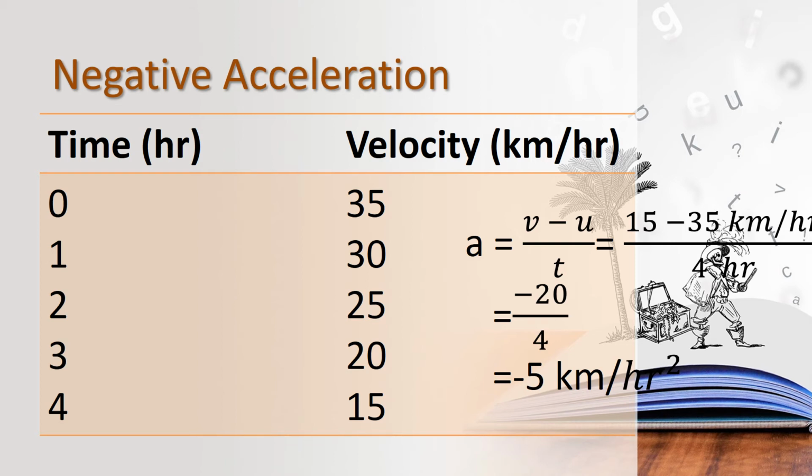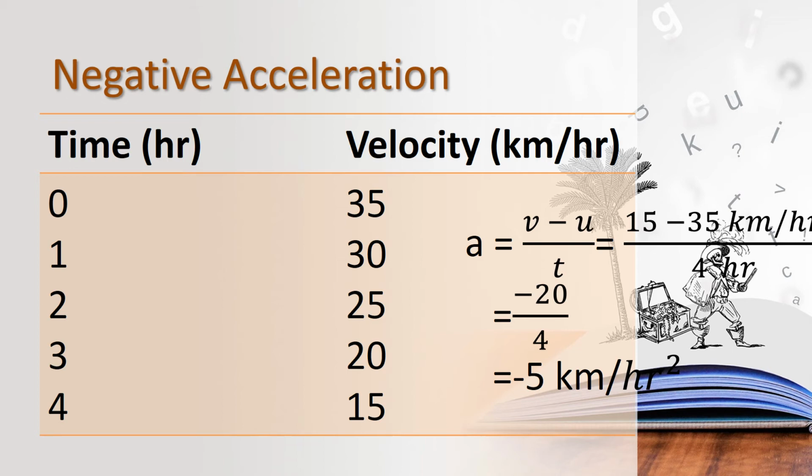So in this class we have learnt about acceleration. What does acceleration mean? Rate of change of velocity. When will you say an acceleration takes place? If a body speeds up or slows down or changes its direction, you can say acceleration takes place.